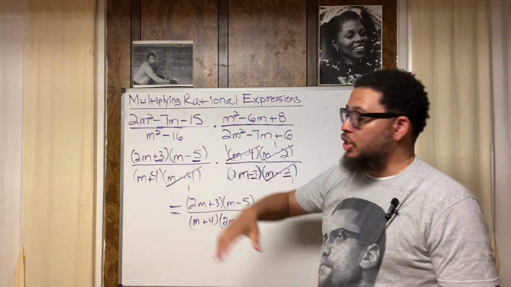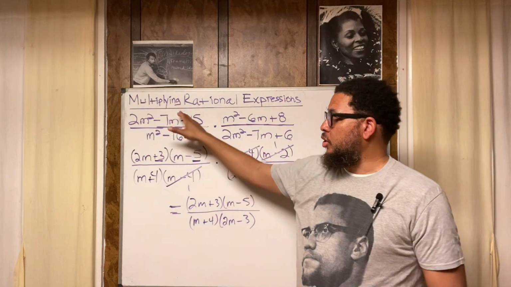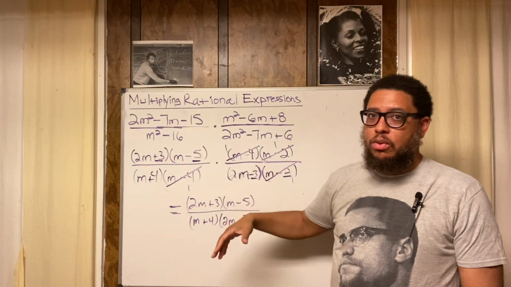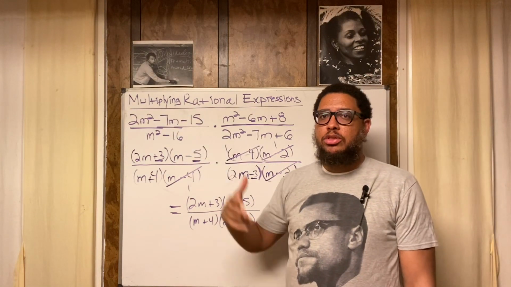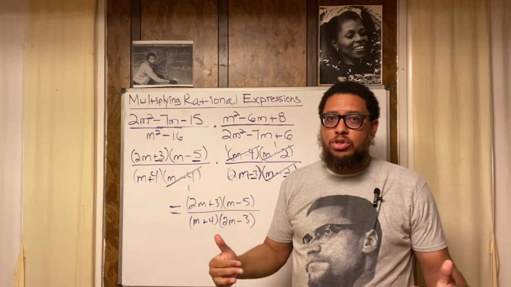This is how you multiply rational expressions. If you have quadratics or cubics, you need to factor everything, your numerators and your denominators. You have to factor everything out. That's why you learn how to factor, so you can do problems like this. That's one of the reasons. The main goal is problem-solving ability.